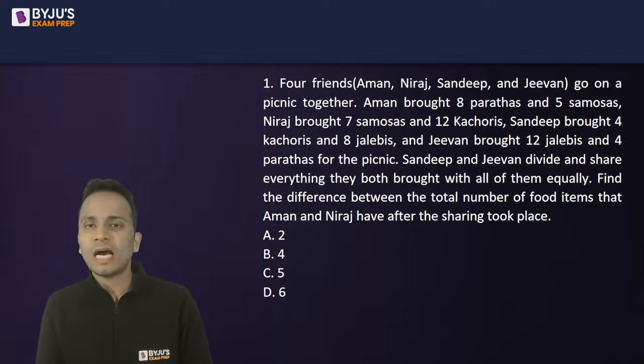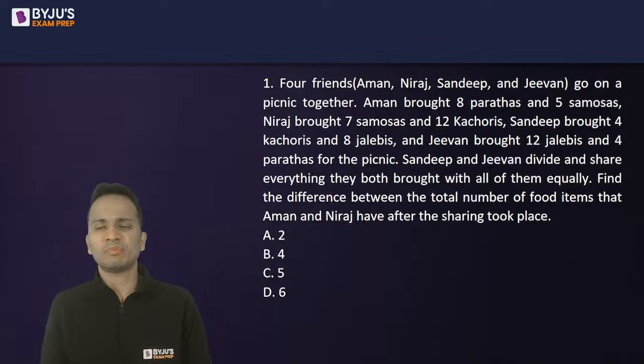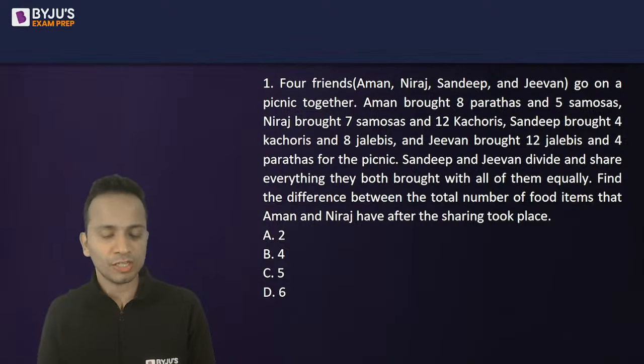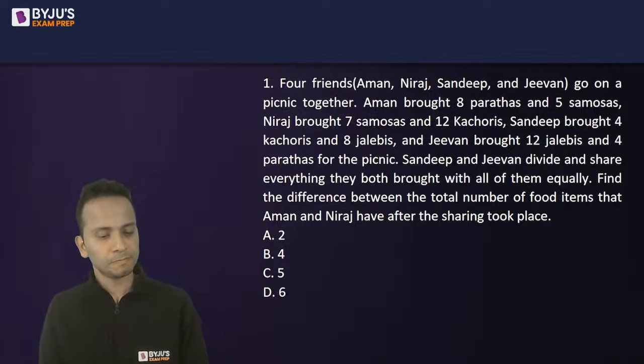Four friends, Aman, Neeraj, Sandeep, and Jeevan go on a picnic together. Aman bought 8 parathas and 5 samosas. Neeraj bought 7 samosas and 12 kachoris, and so on. After that, Sandeep and Jeevan divide and share everything they both brought with all of them equally. Find the difference between the total number of food items that Aman and Neeraj have after the sharing took place.